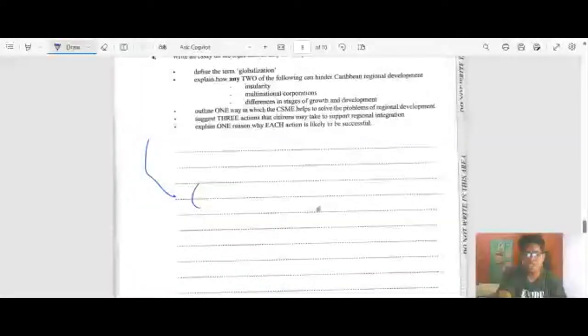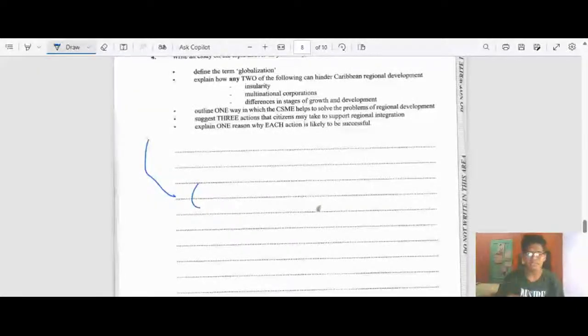Suggest three actions that citizens may take to support regional integration. So what can normal citizens do to support regional integration? One way they could do it is by raising banners, voicing their concerns on the internet, voicing their concerns and stuff like that on social media platforms.